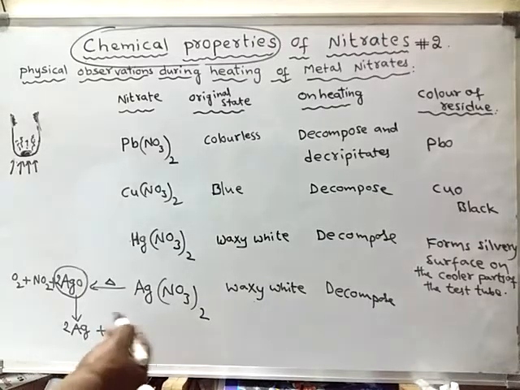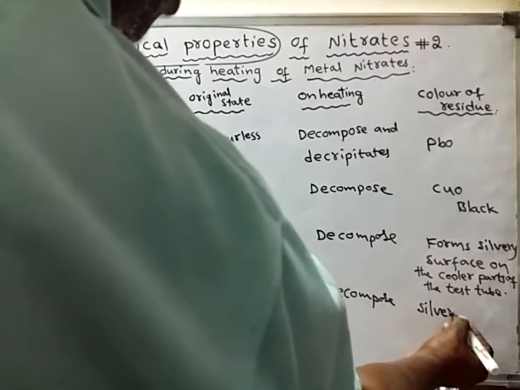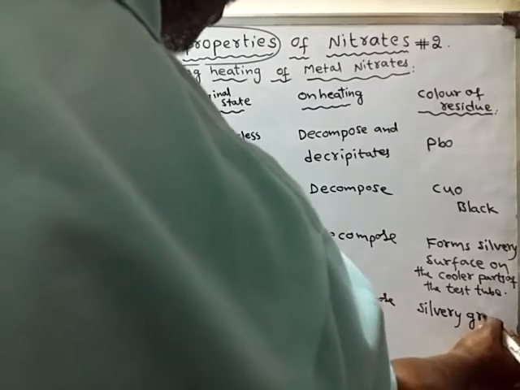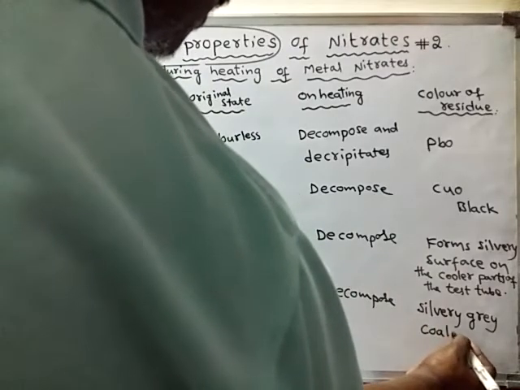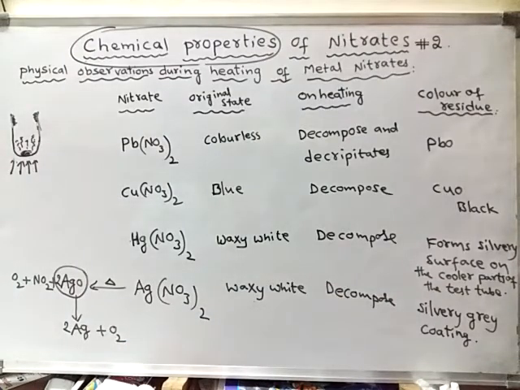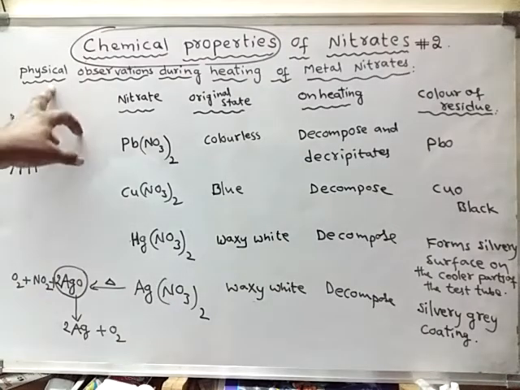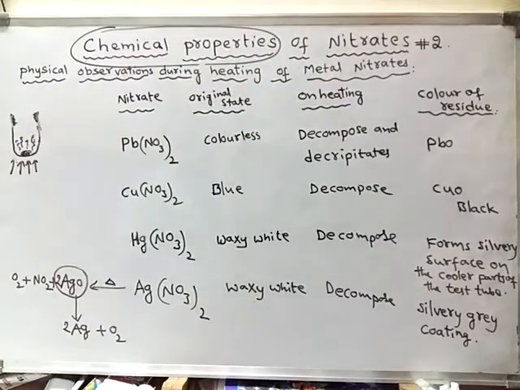That means silver nitrate forms a silvery gray coating on the inner walls of the test tube. So these are some of the metal nitrates and their physical observations when heating them.